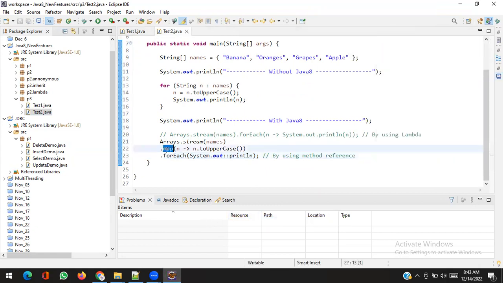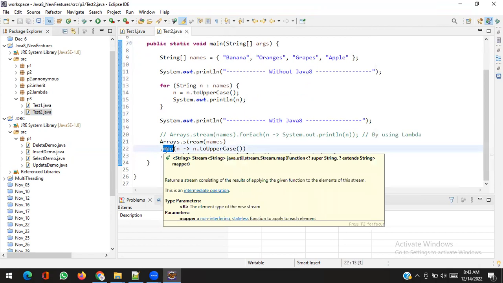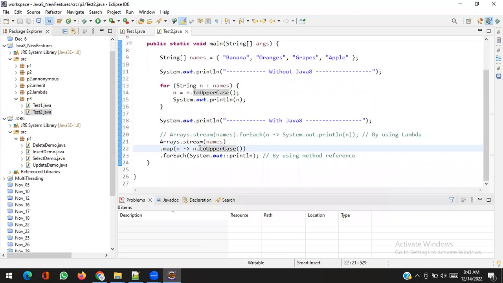So map is used to convert one form into another form, one kind of object into another kind of object. Wow, very good.